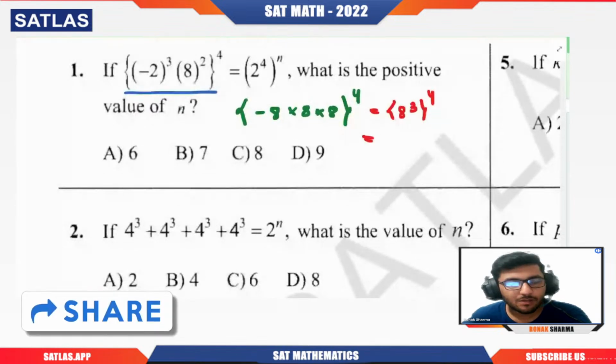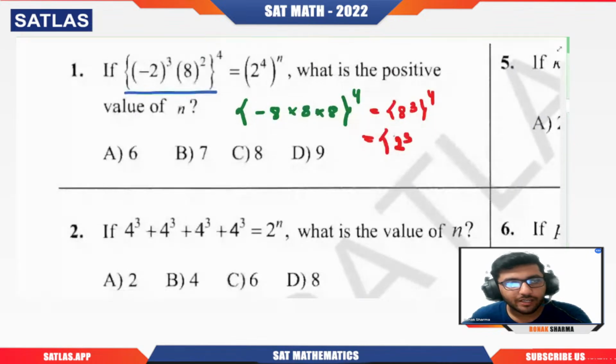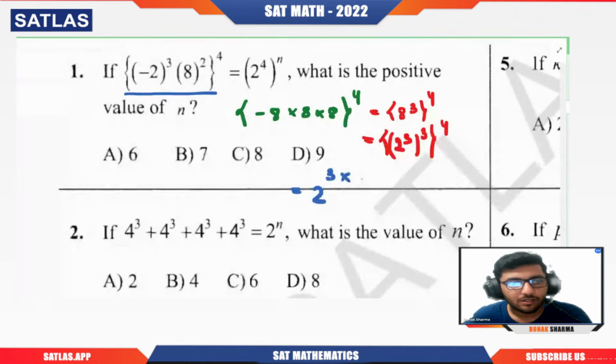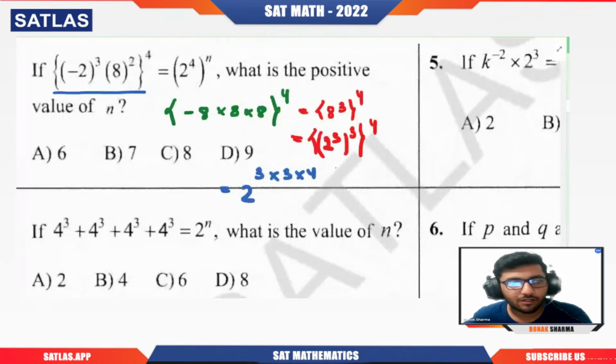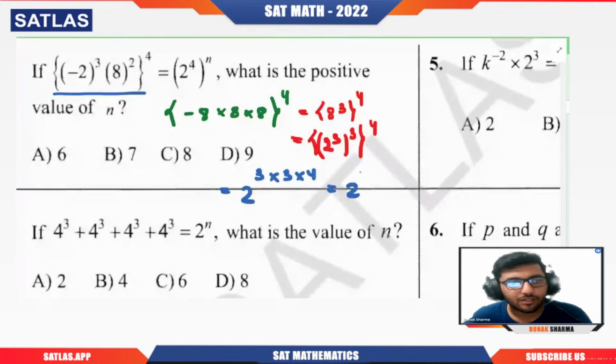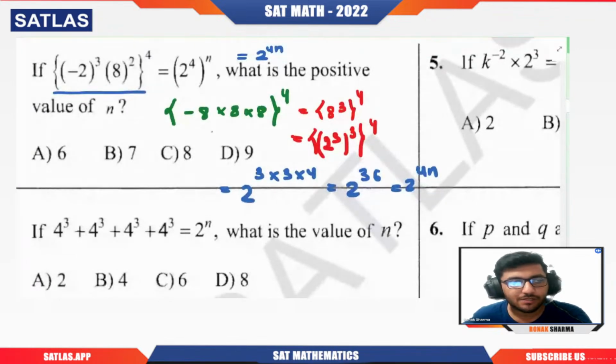The negative has gone, absorbed by the even power. 8 cube is nothing but 2 cube also, so (2 cube cube) raised to power 4. Ultimately, the multiplication will take place: 3 into 3 into 4. 3 into 3 is 9, 9 into 4 is 36. So 2 power 36, and this is equal to 2 power 4n. So 36 equals 4n, that means n equals 9. Got it?